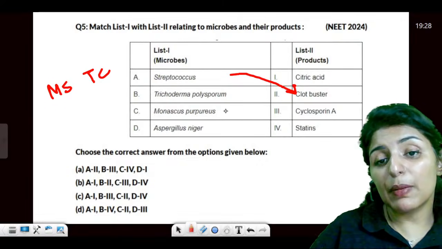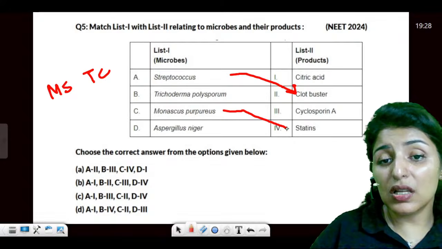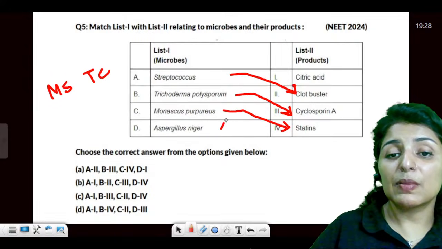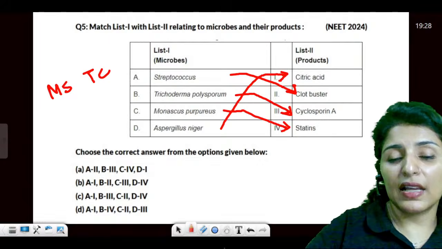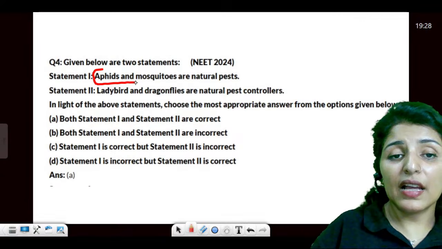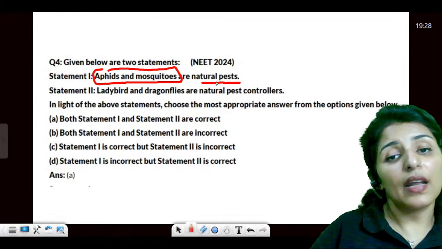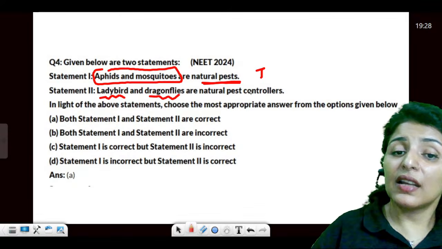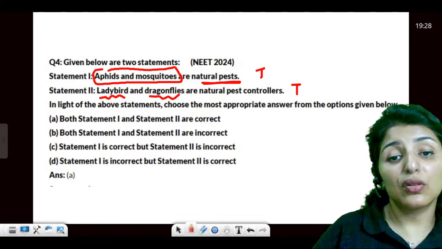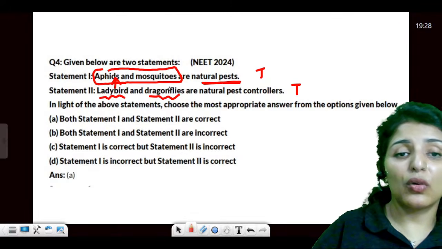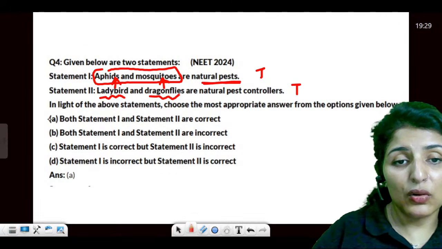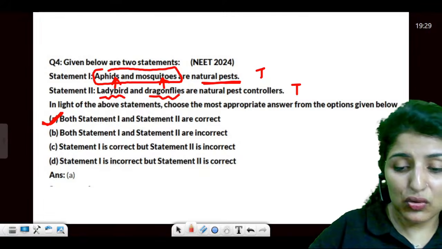So Monascus purpureus is going to produce statins. Trichoderma is going to produce cyclosporin A, and Aspergillus niger is a citric acid producer. Then aphids and mosquitoes are natural pests. Is that true? Yes. Ladybird and dragonflies are natural pest controllers. This is also true. In fact, ladybird will control aphids and dragonfly will control the mosquitoes. Are these points clear to all? So both the statements are true.